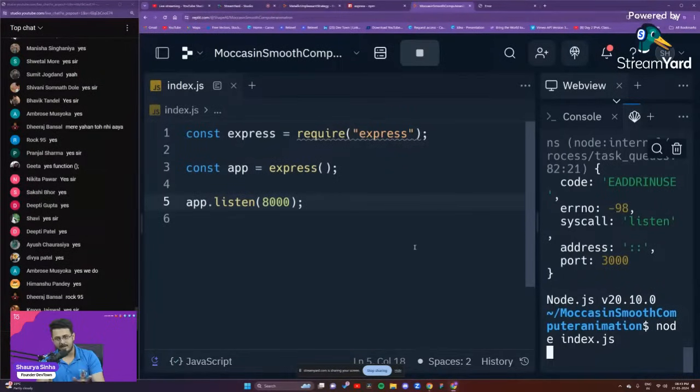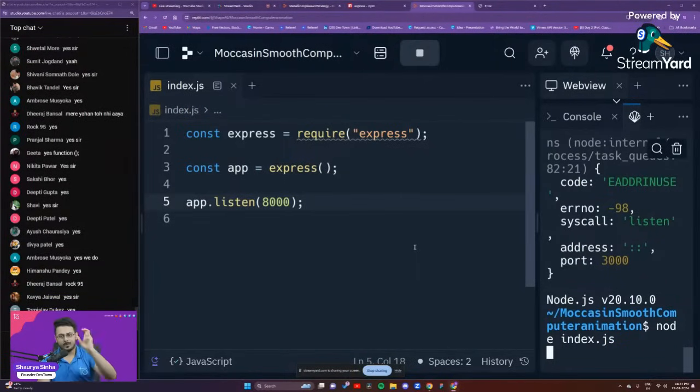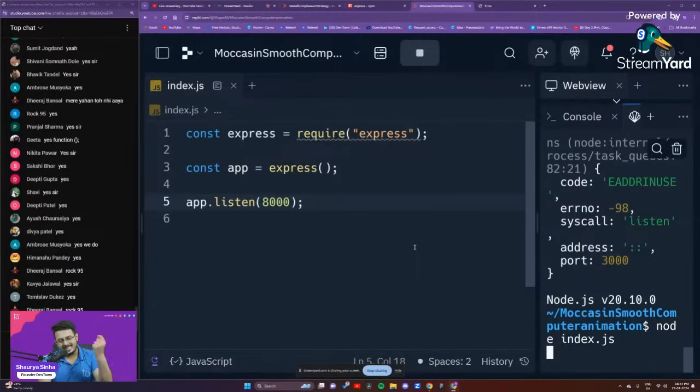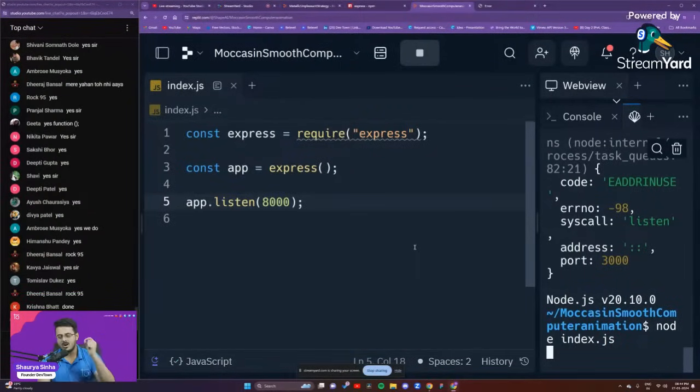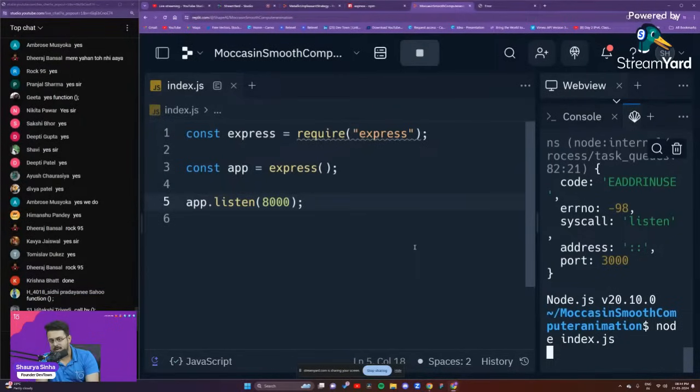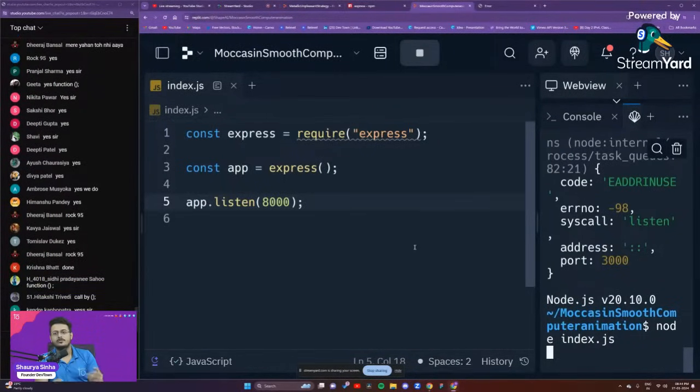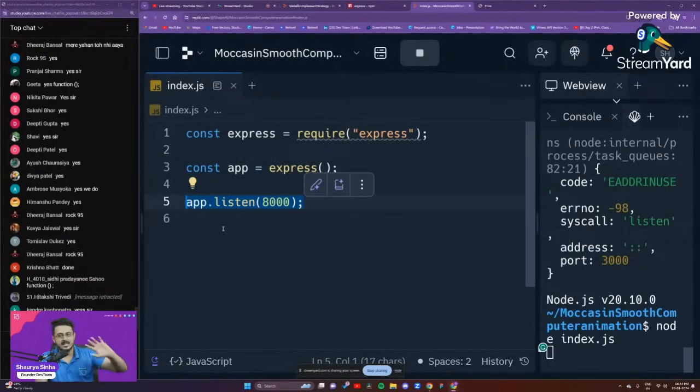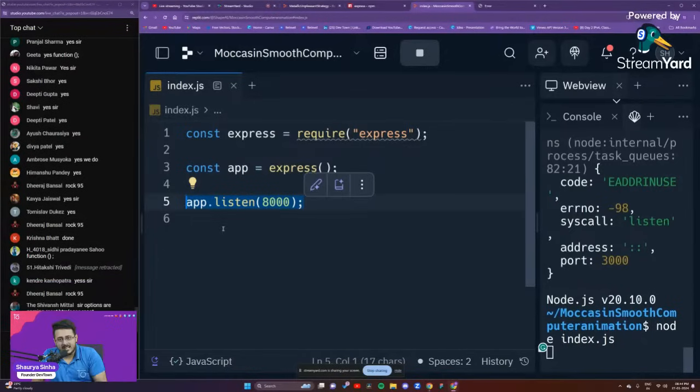Now what is it? Functions we remember, right? A function is like you give a particular nickname to a particular piece of code, and that is a function. A callback function is a little bit different, guys. A callback function basically states that this function will get executed only if this line of code works absolutely fine. If the app starts listening on the port 8000 correctly, then this particular callback function should get started. Are you guys able to understand this? Please let me know.